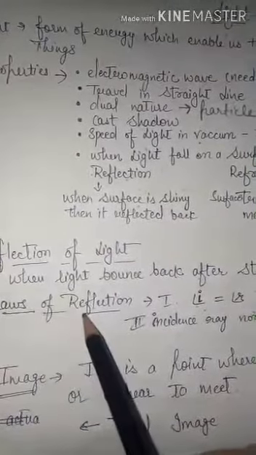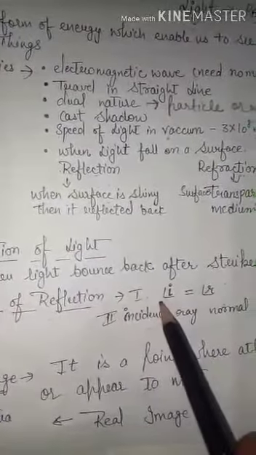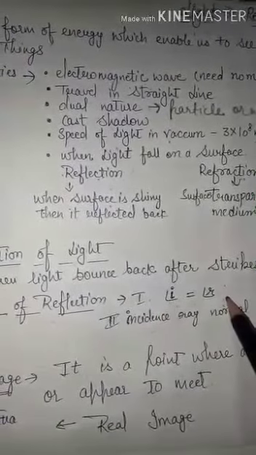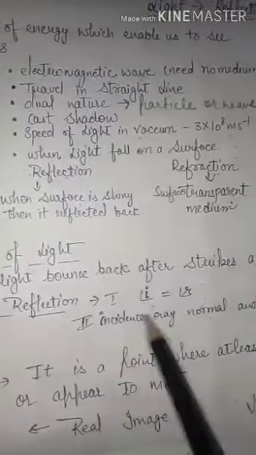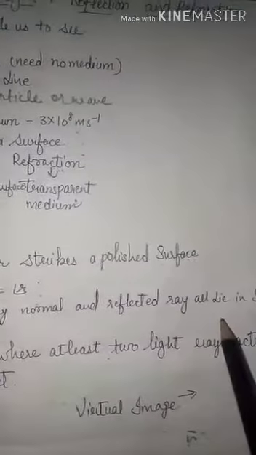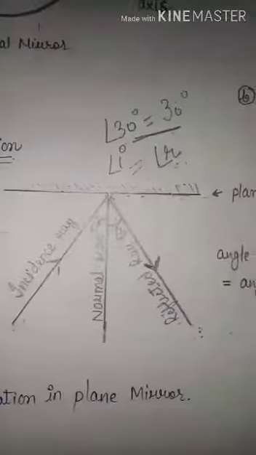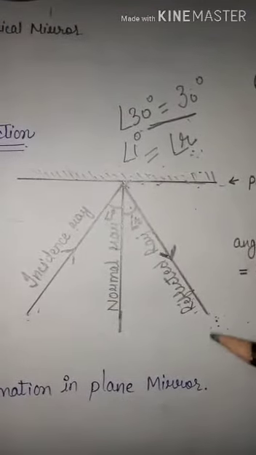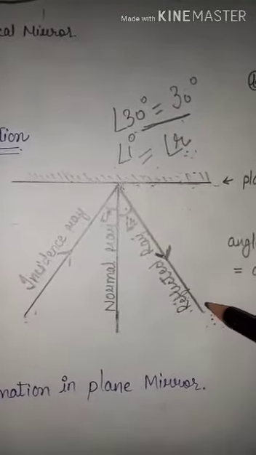And the laws of reflection. First law is angle of incidence is equal to angle of reflection. The incident ray, normal ray and reflected ray all lie in the same plane. This is the diagram of the laws of reflection or reflection of light.